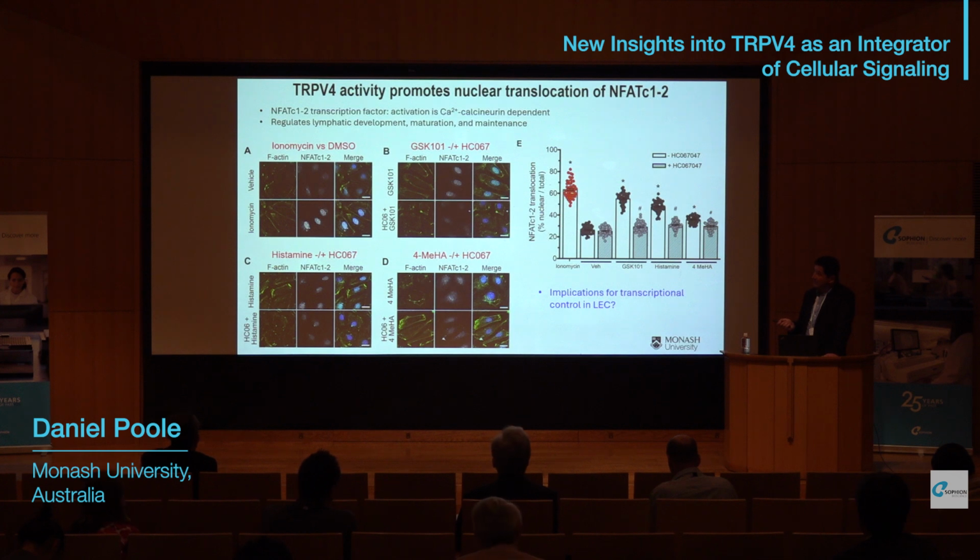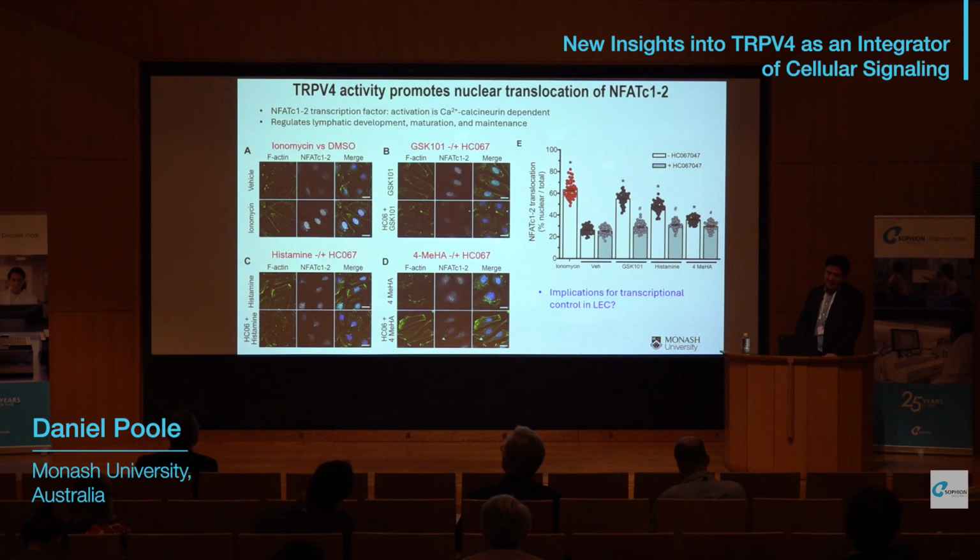Shown here is a positive control, ionomycin, just to allow calcium influx, and the vehicle, DMSO. You can see there's a marked increase in nuclear NFATC1/2 labeling. Similar effects were observed when cells were activated with GSK101, the TRPV4 activator, and these were TRPV4 dependent, and also with treatment with histamine and 4-methylhistamine. So these effects are all consistent with NFATC1 translocation to the nucleus in response to histamine and TRPV4 activation. And these data are summarized on the right here.